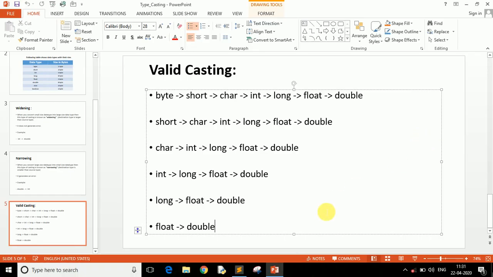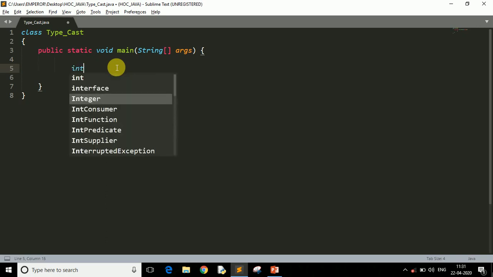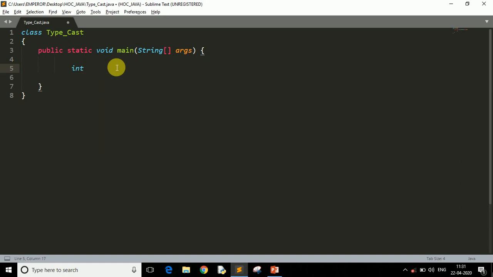Okay, so let me show you one example. Here I have a class Typecast and I have a main method here. Now let's say I want to convert integer type into double type. So I have to take an integer variable first, say for example the name is i and it equals 5. So this is my integer variable whose value is 5.